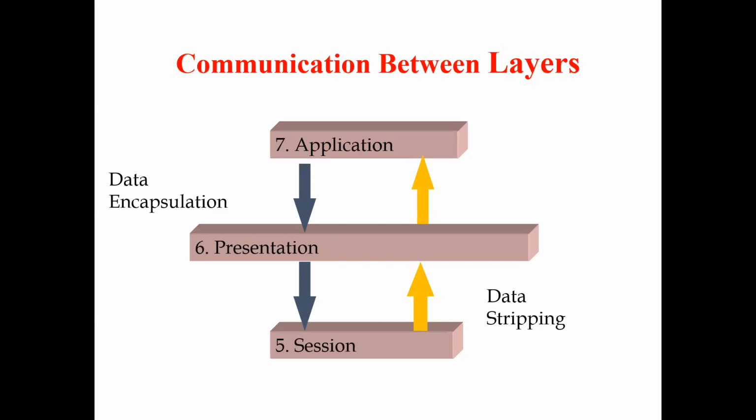These are the actual communications between the layers in the OSI reference model, with data encapsulation and data stripping.